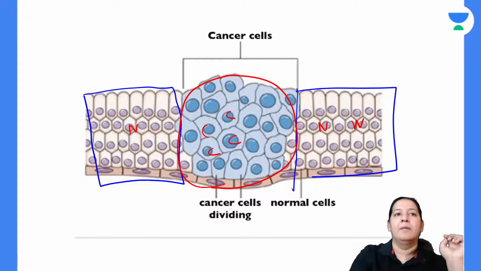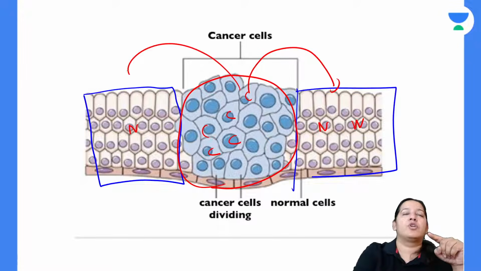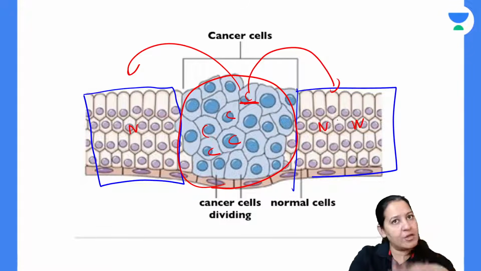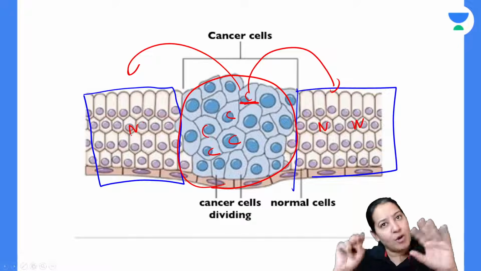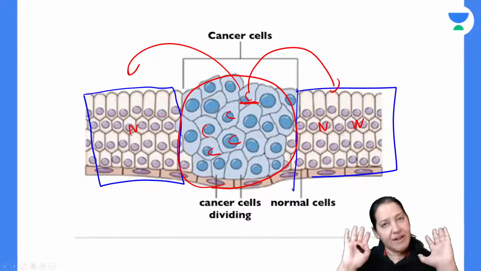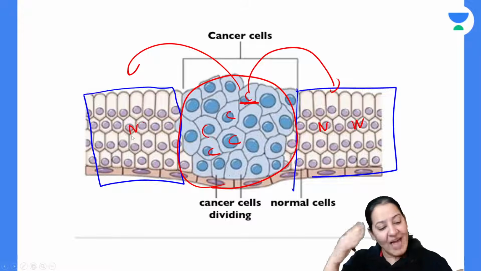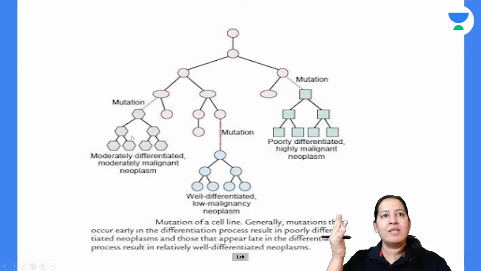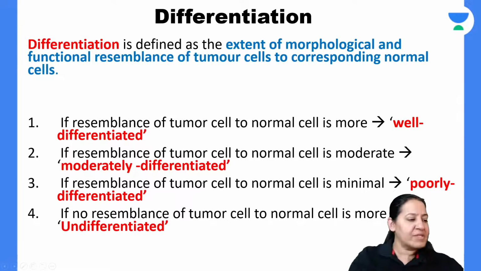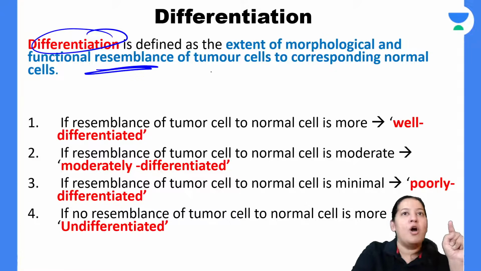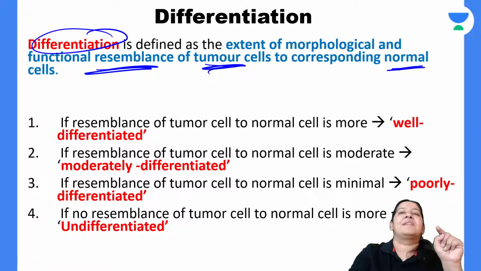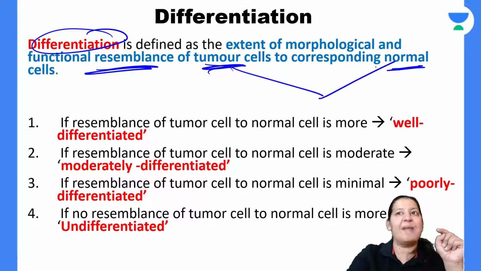Now compare the cancer cell morphology with normal cell morphology. Cancer cells are same as that of normal cells, or cancer cells are looking different from the normal cells. And if they are looking different, how much? Tell me the percentage, how much they are different. So that defines differentiation. What is differentiation? Differentiation is the resemblance of the cancer cell with the normal cell. How much cancer cell is resembling with the normal cell?